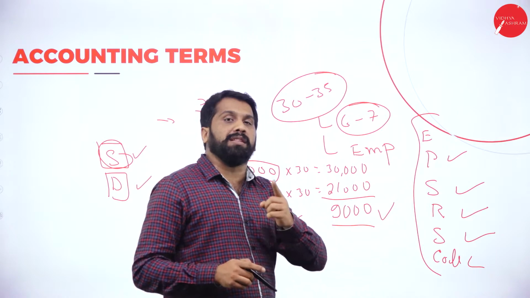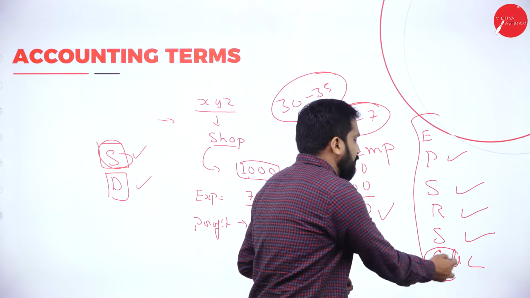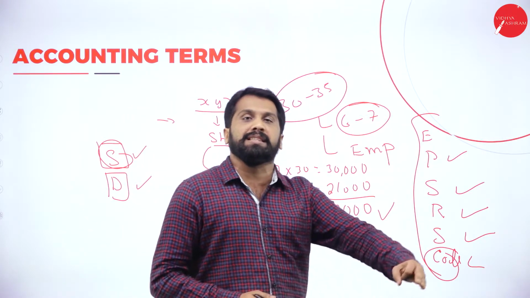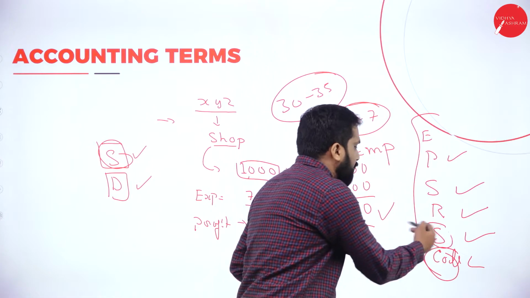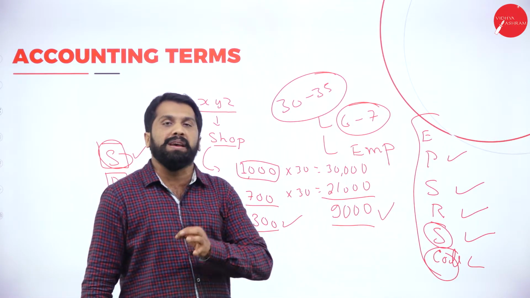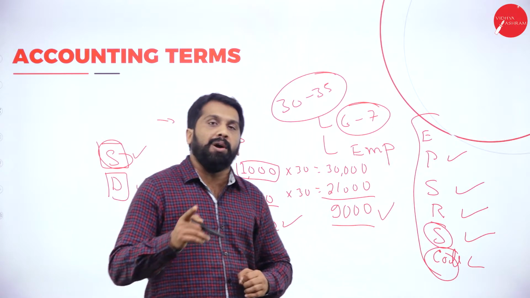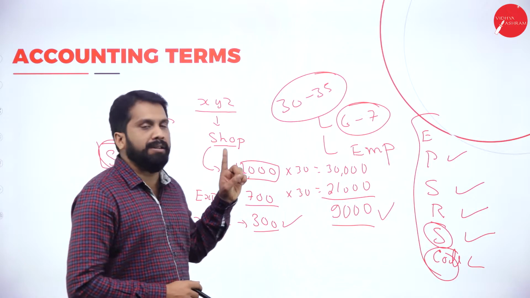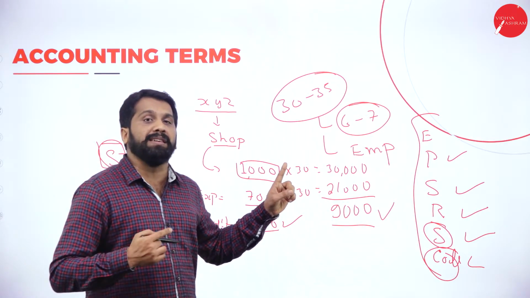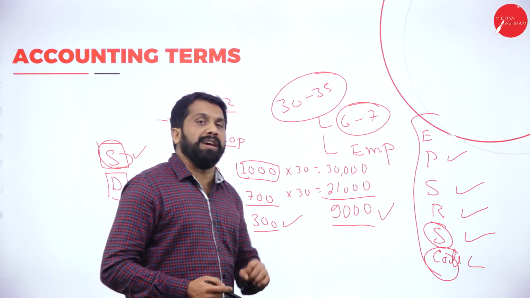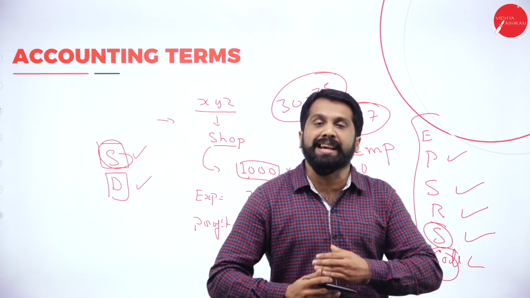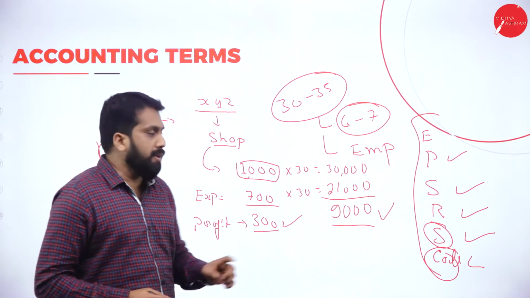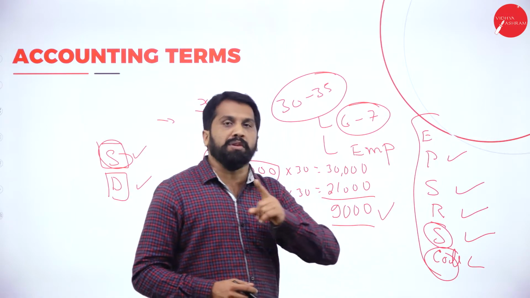What was your sales for last year? If you open this collection book, you will find out your sales. How much salary did you pay since last year? If you open this book, you will get how much salary you paid in the last 10 years. So all the details are available on time if you learn accounting properly. Wherever you are spending more, you can control. Wherever you are getting more profit, you can expand your business. If you want further financial support, with the help of all these books you can go to the bank.